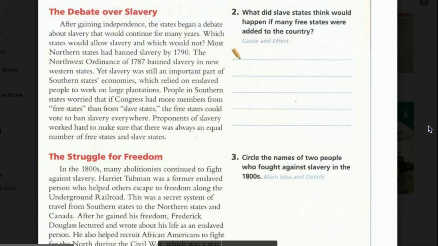Yet slavery was still an important part of southern states' economy, which relied on enslaved people to work on large plantations. People in southern states worried that if Congress had more members from free states than from slave states, the free states could vote to ban slavery everywhere. Proponents of slavery worked hard to make sure that there was always an equal number of free states and slave states.